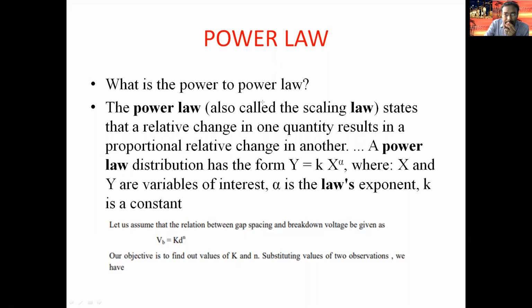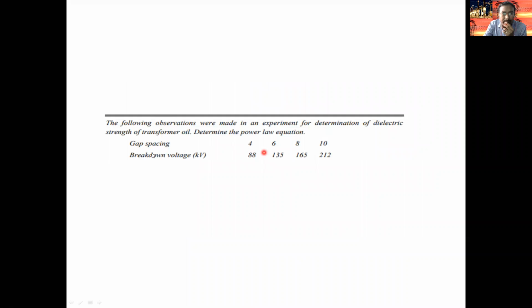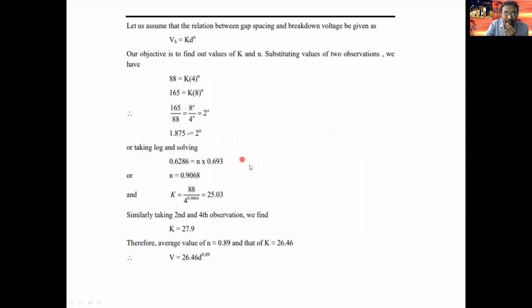Next, based on the power law, we will look at some numerical problems. This is one numerical problem. The following observations were made in an experiment for determination of dielectric strength of the transformer; determine the power law equation. The table gives gas spacing in centimeters and breakdown voltage: for 4 centimeter, 88 kilovolts; for 6 centimeter, 135 kilovolts; 8 centimeter, 165 kilovolts; 10 centimeter, 212 kilovolts.